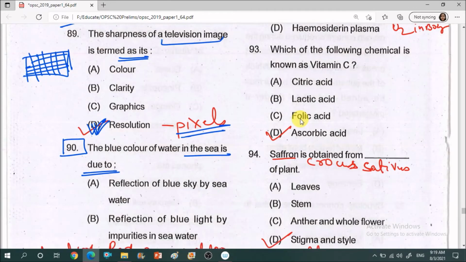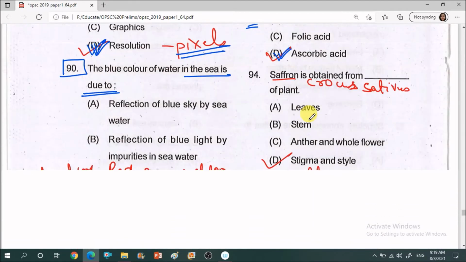Next question, it is asking, which of the following chemicals is known as vitamin C? Citric acid, lactic acid, folic acid, ascorbic acid. So the correct answer is ascorbic acid. As you can see, these 15 questions of science and tech are very easy. Some of them are confusing, but otherwise the questions are very easy.